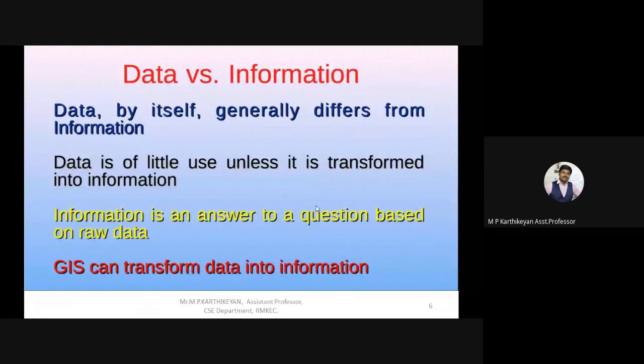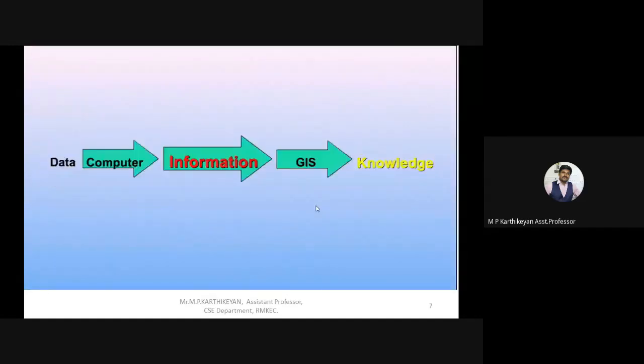What GIS does is transform the data into information, and then convert the information into knowledge. You may ask, sir, what is the difference between information and knowledge? For example, the rainfall or temperature recorded every day in Chennai or Tiruvallur is data. When it is processed, it becomes information.